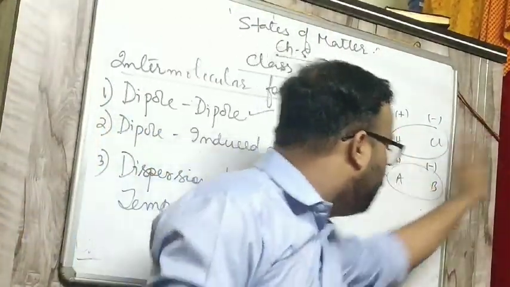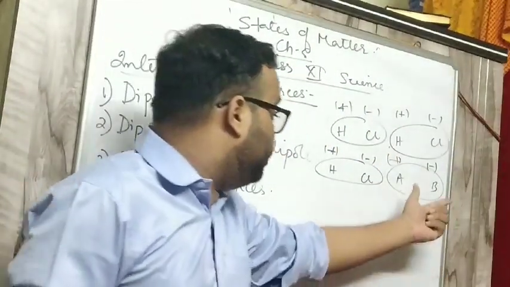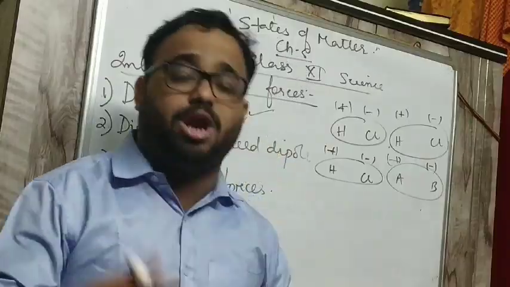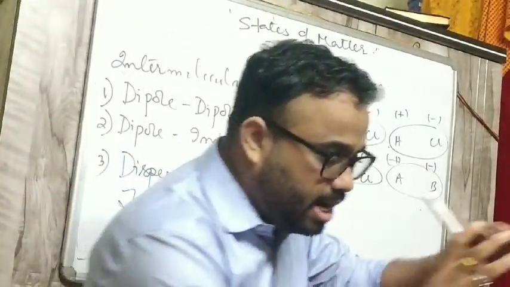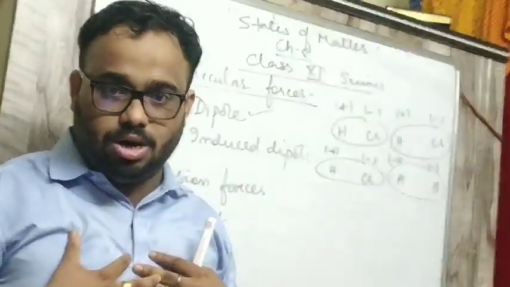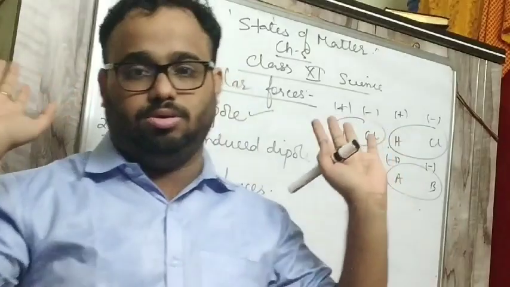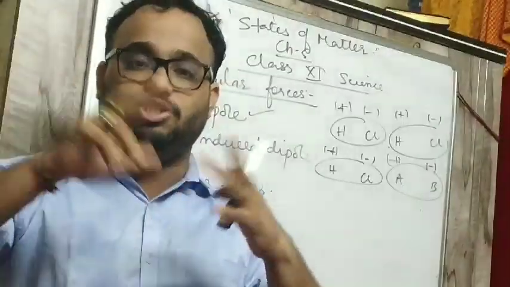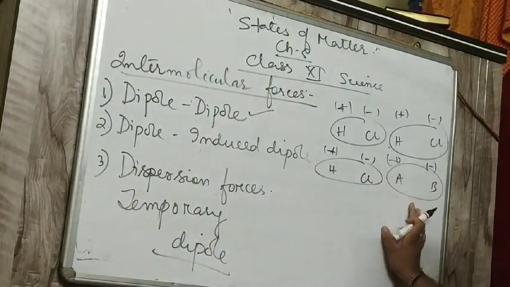But if you remove AB, then there is no dipole in AB. These kinds of things are called temporary dipoles. Temporary dipoles are those which, if you bring them near a permanent dipole, will have a dipole, and if you remove them, will lose it. Dipole means two poles. So this is an example of dipole-induced dipole.